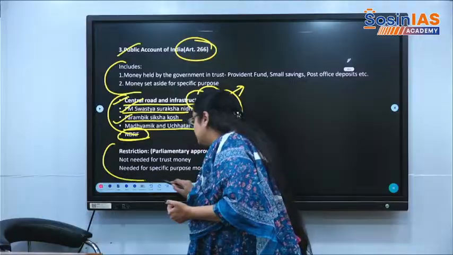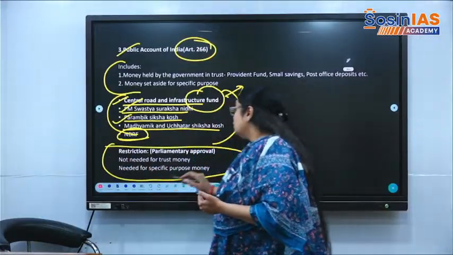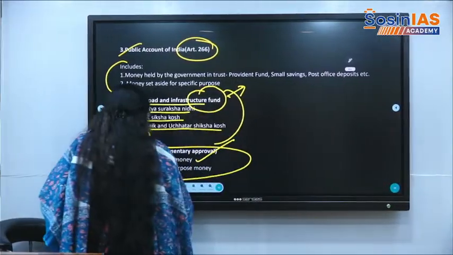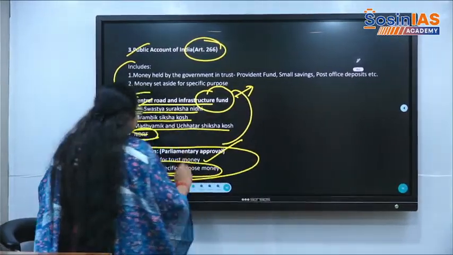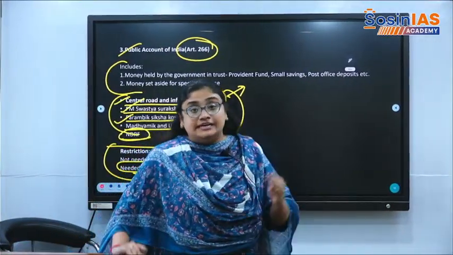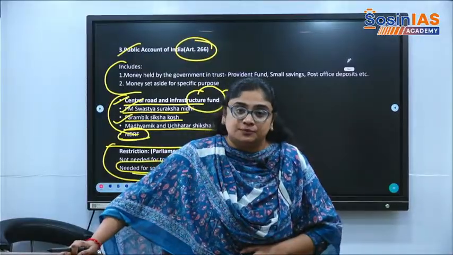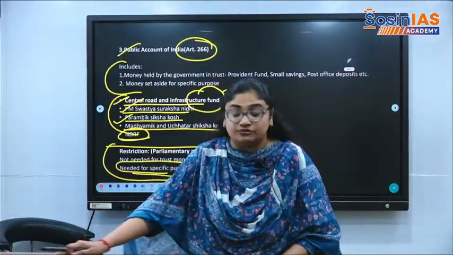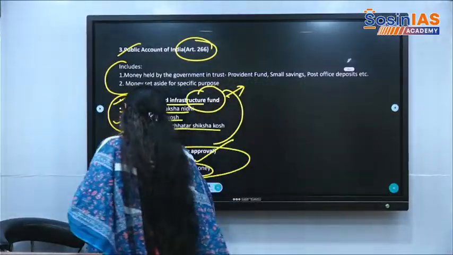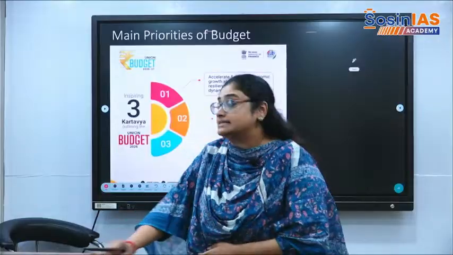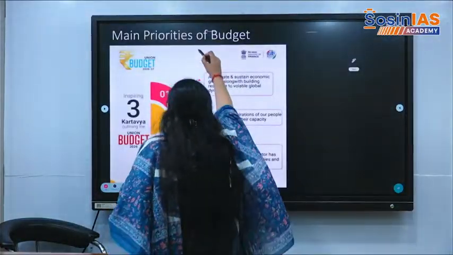So parliamentary approval is not needed for trust money, and it is needed for specific purpose money. It means if the money meant for a specific purpose is diverted into some other funds, parliamentary approval is needed. But in most cases, it is not required for the government to take parliamentary approval. So these are certain basic aspects of the budget that anyone needs to know before starting the analysis of the budget.